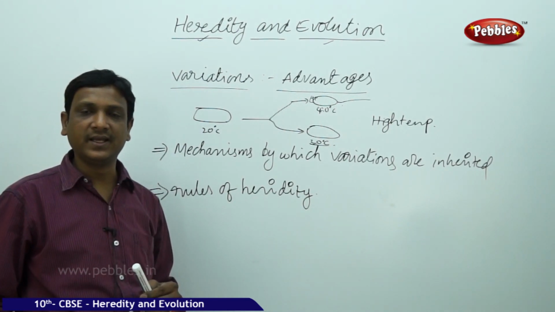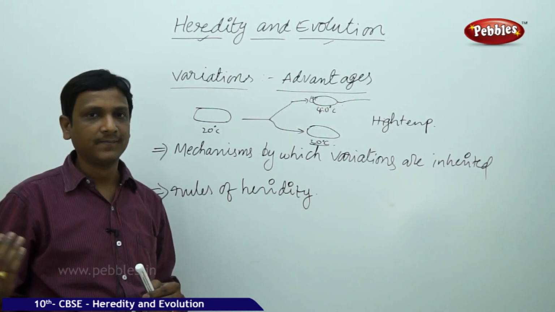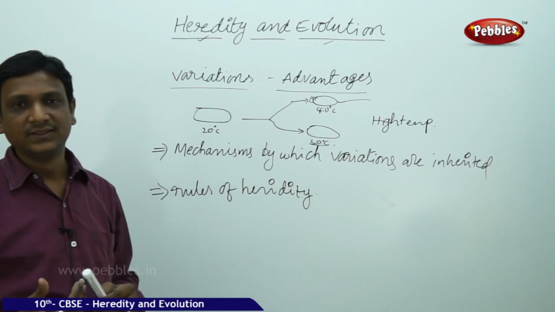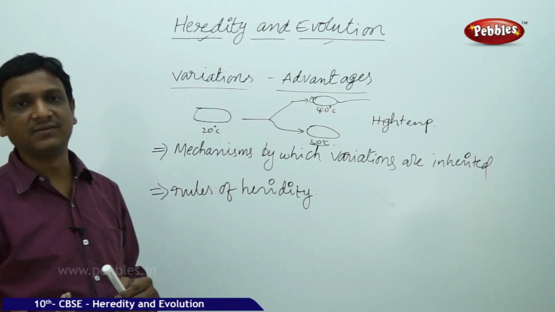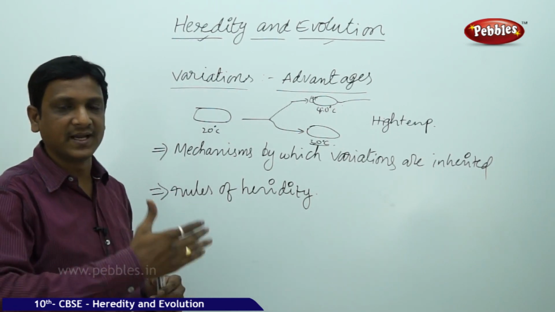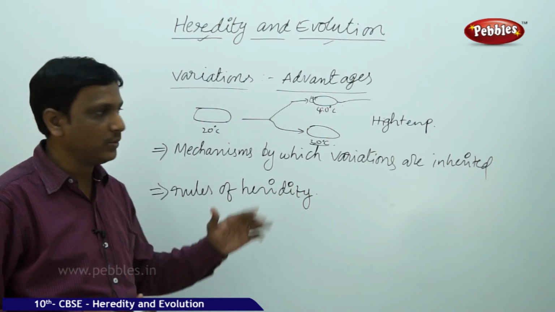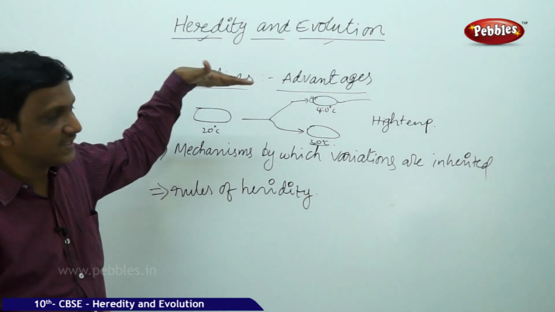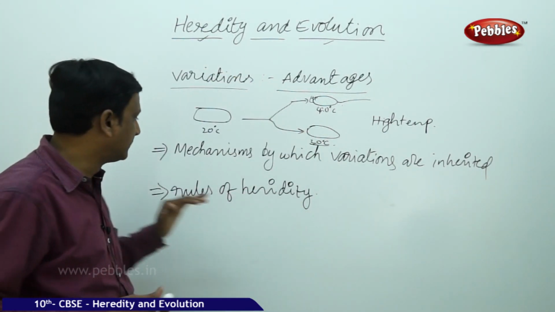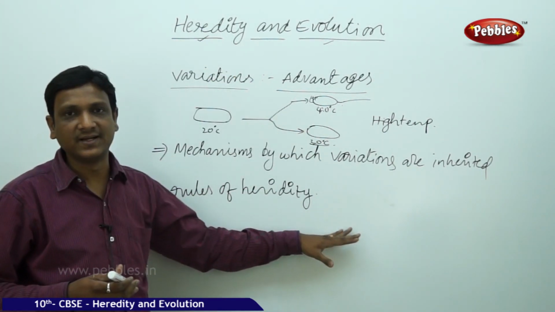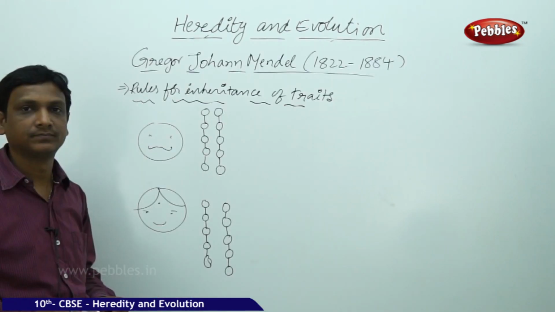That part is again the contribution of another scientist, Charles Darwin. He made certain observations, and we will study them in the second part of this lesson, which will tell us about the process of evolution. Here we will understand how traits are inherited and what the rules of heredity are. Let us see.